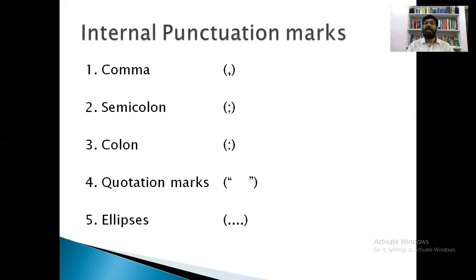You should know the signs or symbols of internal punctuation marks. Comma is indicated with this symbol. The semicolon is one dot and one comma. This is colon. These are quotation marks. Ellipses means 3 or 4 dots. These are the internal punctuation marks. Today in this session we talk about comma.